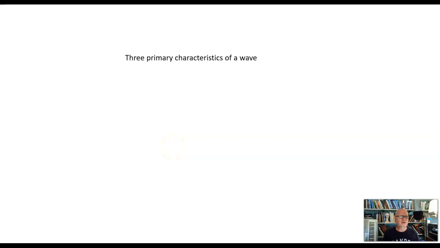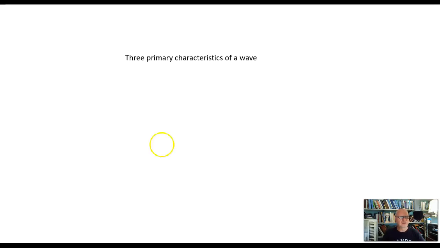I want to talk about three primary characteristics of a wave. Now, this could be a physical wave or an electromagnetic wave, but we're going to use all three of these characteristics in how we encode information into waves. And so in digital communication, these are electromagnetic waves, but the characteristics are true of either type of wave.